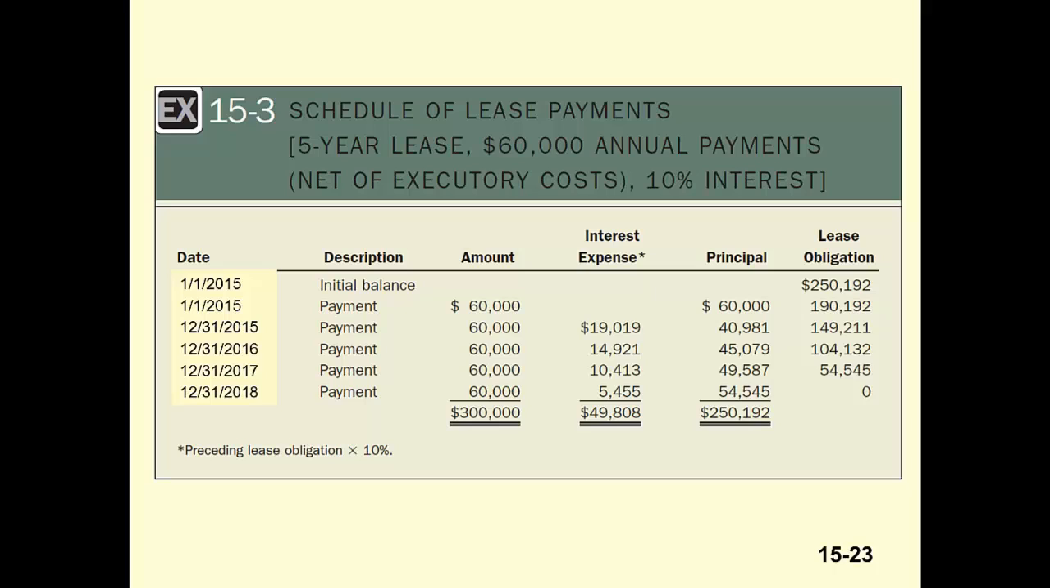So at the end of 2015, $19,019 of interest expense has been incurred and must be recorded. The remaining amount of the payment, in this case $40,981, is applied to the lease obligation itself.